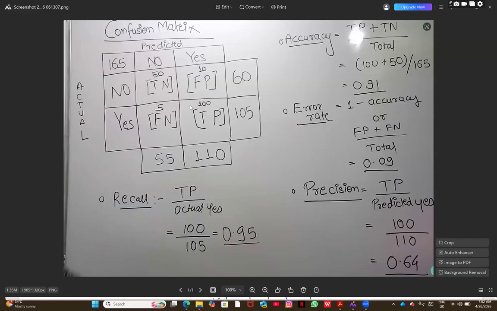Now, think about the example. We have 165 records. Out of these, 50 are TN, 10 are FP, 5 are FN, and 100 are TP. Now the question is how you calculate the accuracy, the error rate, precision and recall. Before we understand all this, the four terminologies we need to digest very well so that it will be easier. So the question is what is accuracy and why we need to identify the accuracy. This story we need to understand first.